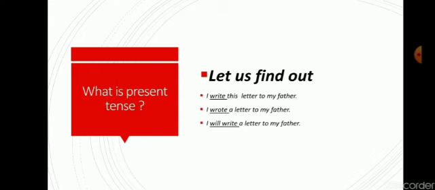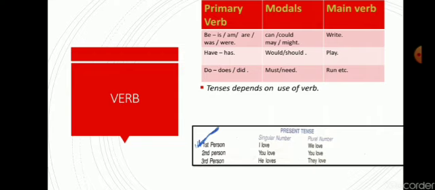So what we come to know is that there are differences in verbs when we are talking about the tenses. So we will learn about verbs. Verb: there are three types of verb. First one, the primary verb, then modals, then main verb. At first we will discuss the primary verb.